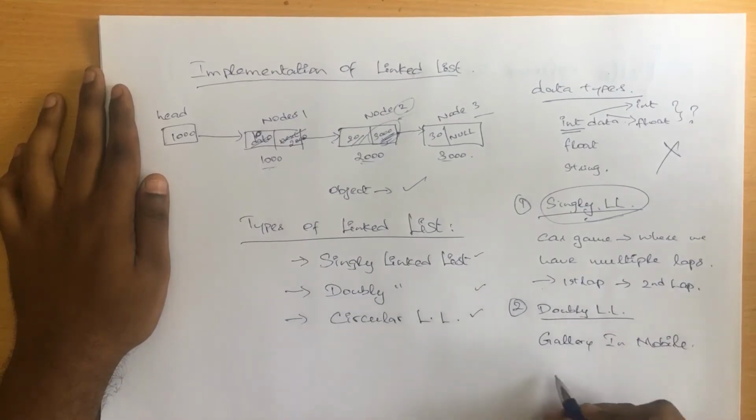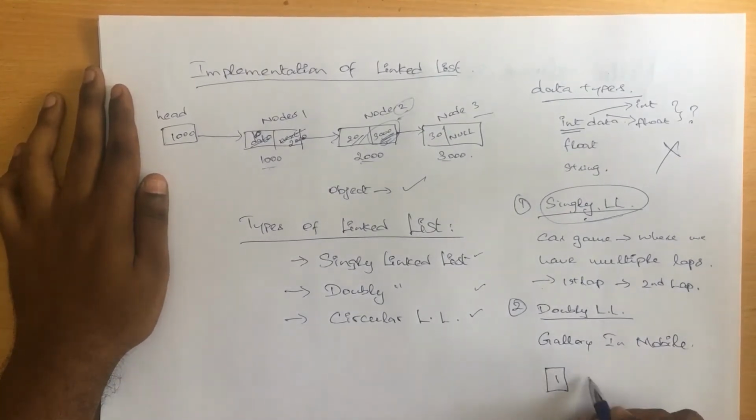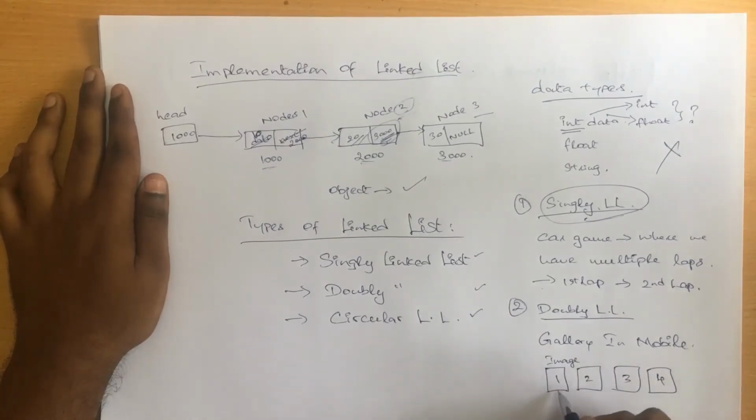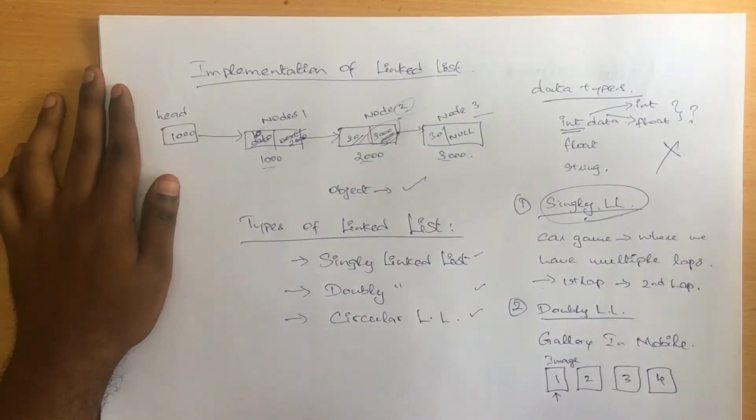So gallery in the sense, for example, now assume that you have your first image and you have your second image, I have my third image as well as I have my fourth image, right? So assume that you have photos in your gallery. Now I'm clicking on my first image to view that. If you swipe from left to right, you won't see any difference on the screen, because left to right will bring you the previous photograph. Where one doesn't have any previous photo, it is going to be null.